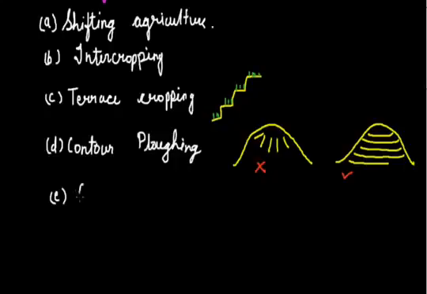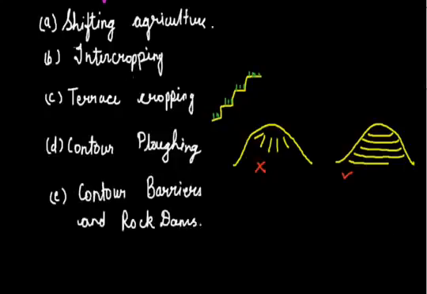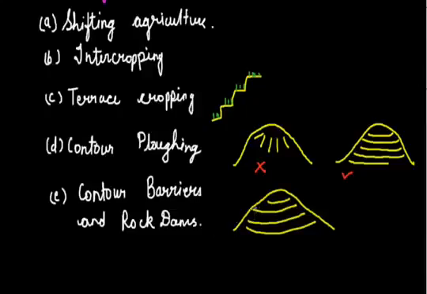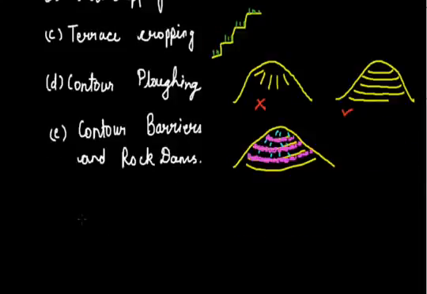Contour barriers and rock dams. In this contour farming, we can also add rocks, forming a man-made barrier to hold the water or irrigation, which is done by human beings, to prevent degradation or flowing of the soil away from the mountain region or the farm or the area. So when we are doing irrigation in this region, these rock dams will hold the soil and will not allow it to flow out.